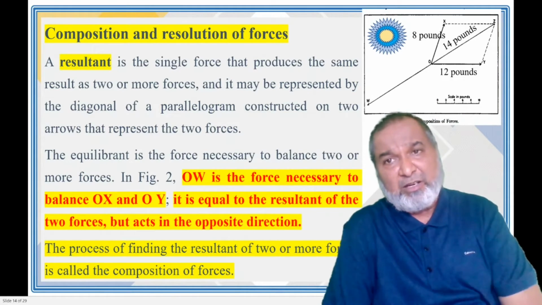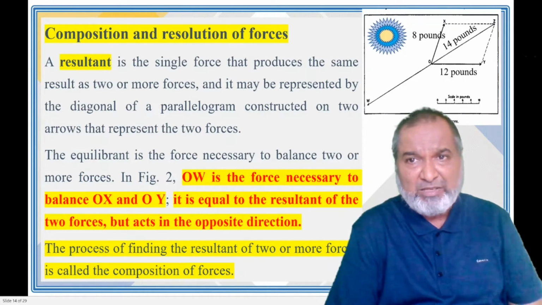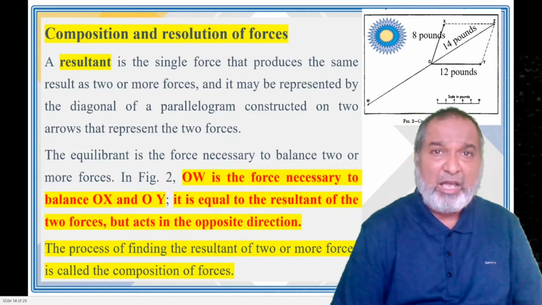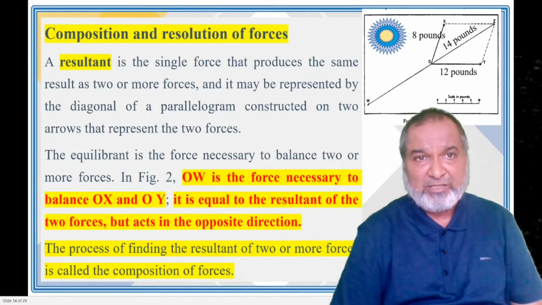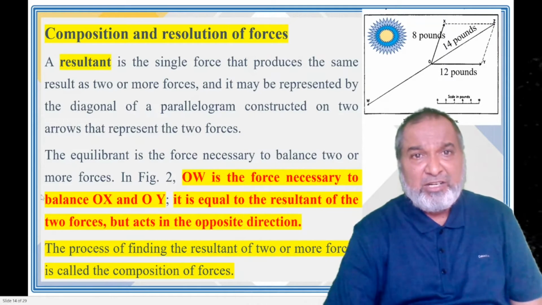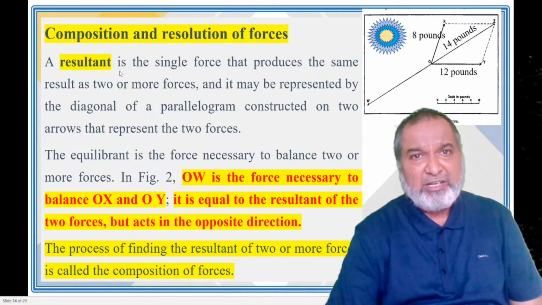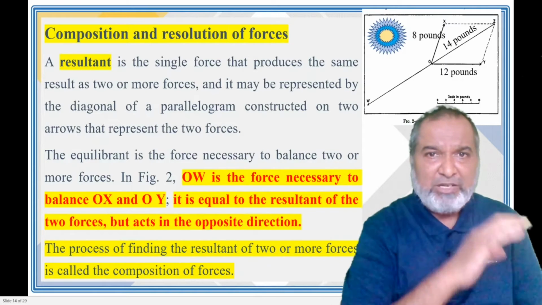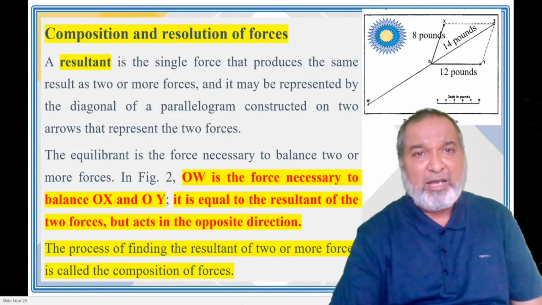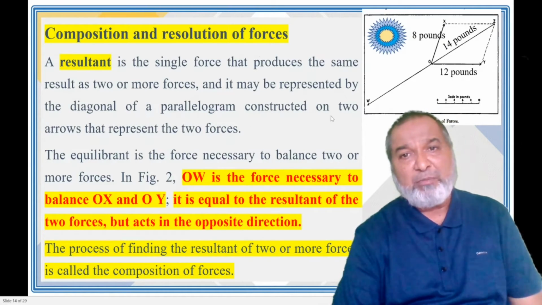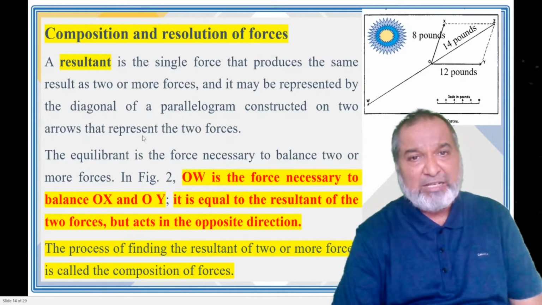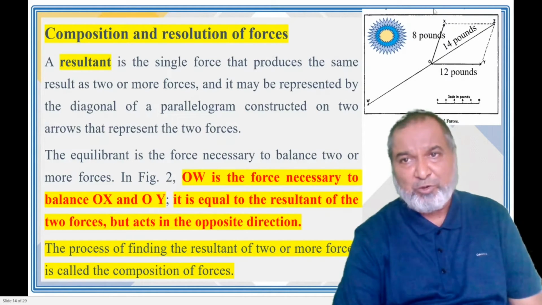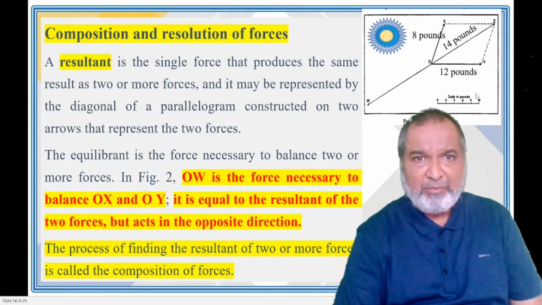Now the very important short note we will start is the composition and resolution of forces. The resultant is the single force that produces the same result as two or more forces acting at a particular object. It may be represented by the diagonal of a parallelogram constructed on two arrows representing the two forces. So here we have a simple diagram.